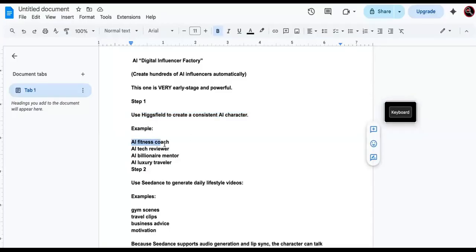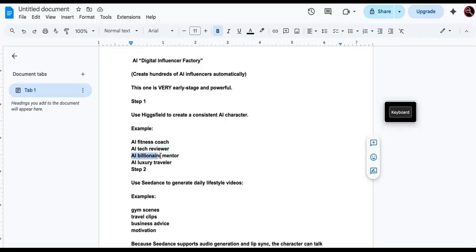The example would be an AI fitness coach. Those are going super viral. They're selling a lot of fitness equipment and pills and weight loss products and stuff like that. I also saw this one guy, one of the first billionaires, but he's in jail now. He did it the wrong way, but he created like 800 different AI influencers that were doctors and gave them fake doctor personas and all of that, because people fall for the authority trick and were buying the products. So he made a crap load of money, but he got like, I think, 5 years in prison or 10 years in prison, but he's rich as hell.